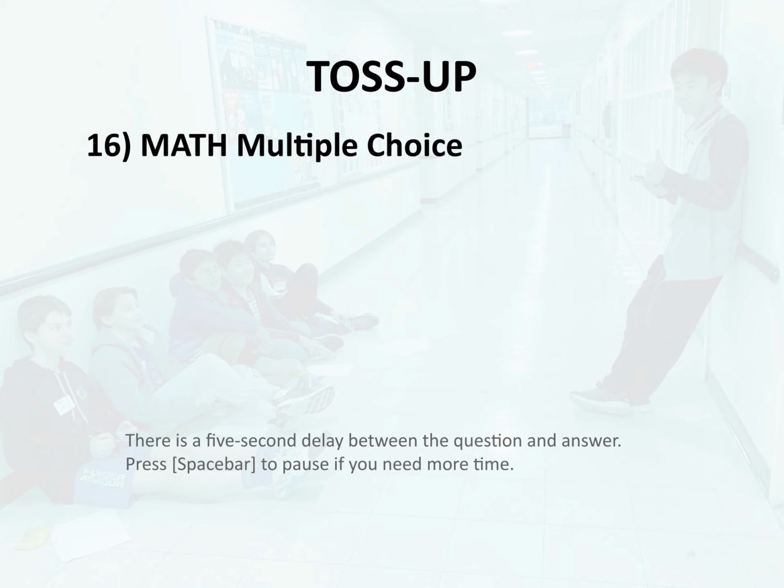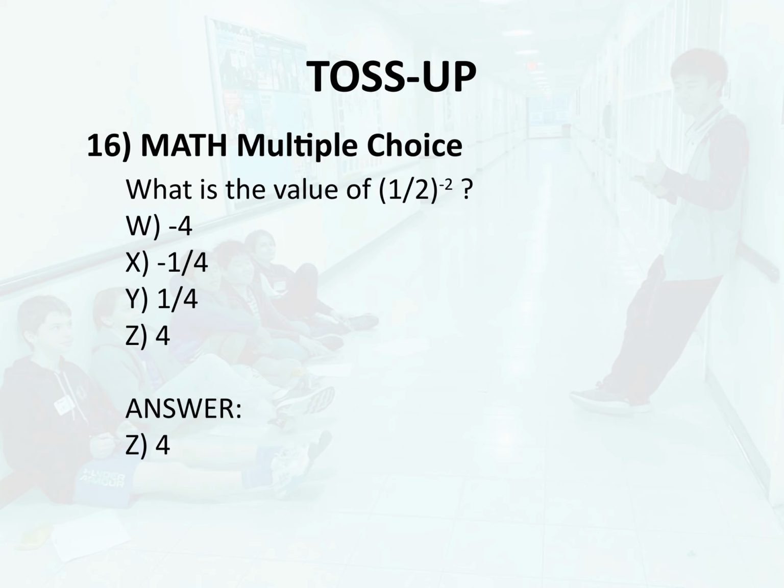Toss-up 16. Math. Multiple choice. What is the value of 1 over 2 raised to the power of negative 2? W. Negative 4. X. Negative 1 over 4. Y. 1 over 4. Z. 4. Answer. Z. 4.